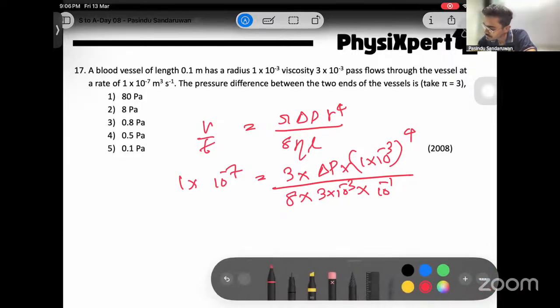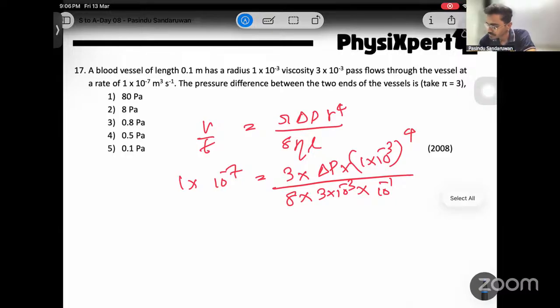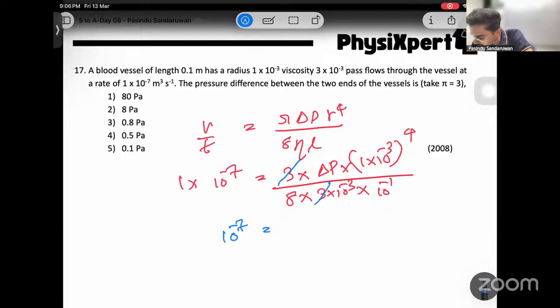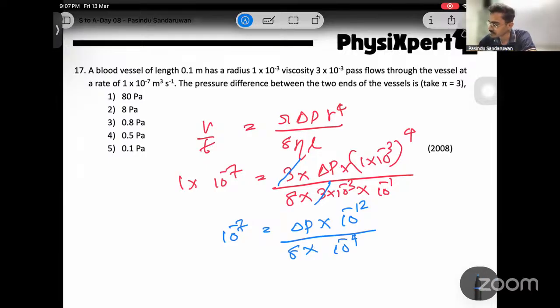Now simplify. 10 to the power minus 7 here, and this 3 cancels. Then delta P, 1 to the power 4 is 1, and 10 to the power minus 3 to the power 4 is 10 to the power minus 12, over 8, which remains here, and here 10 to the power minus 4 remains. If you simplify, 10 to the power minus 4 to 10 to the power minus 12 gives minus 8 remaining, and minus 7 with minus 8 cancels, and only 10 to the power minus 1 remains.